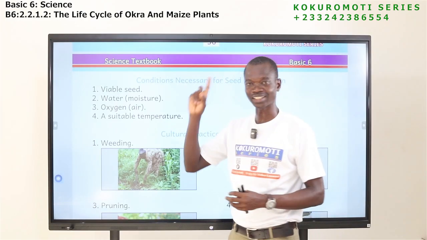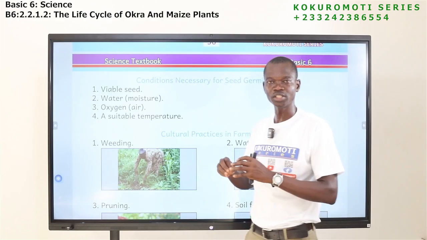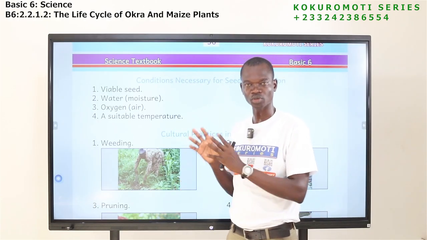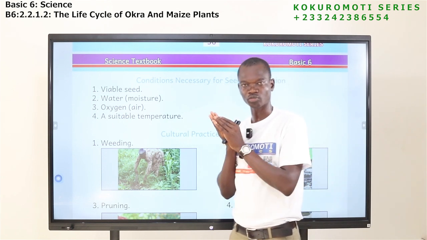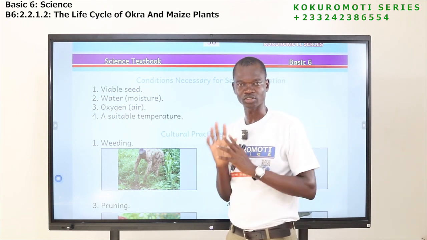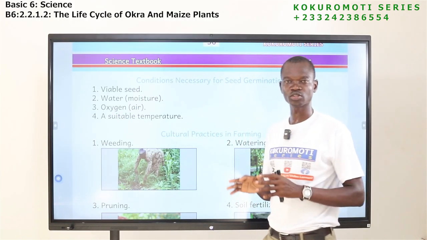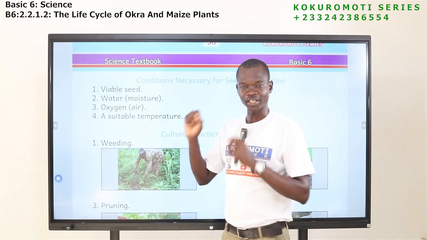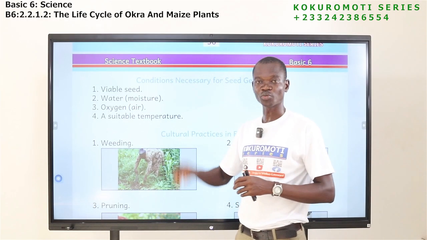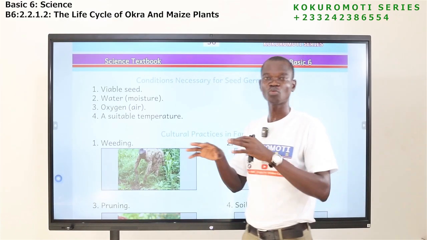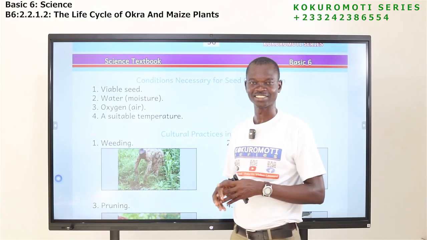So we have seen that one, the seed itself should be a viable one. Two, there should be what? Water. There should be water or moisture, an amount of water or moisture in the soil. The next one is oxygen or air. You know, air is so important. The component of air the seed needs is what? Oxygen. Without oxygen, there is no way plants will germinate. There should be air in the soil.